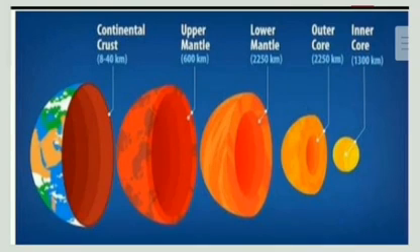Then we classify this further into continental crust and oceanic crust on the basis of depth. Then mantle is further classified with the help of depth into upper mantle and lower mantle. And with thickness and depth, in the same way, core is also classified as outer core and inner core.